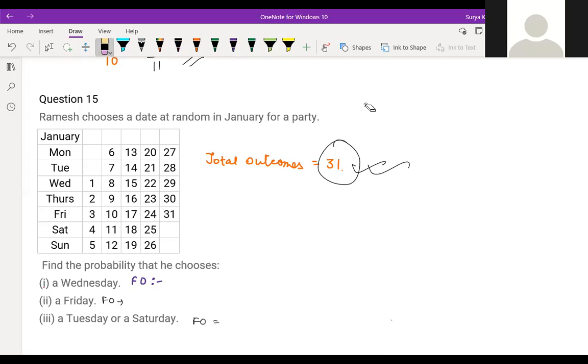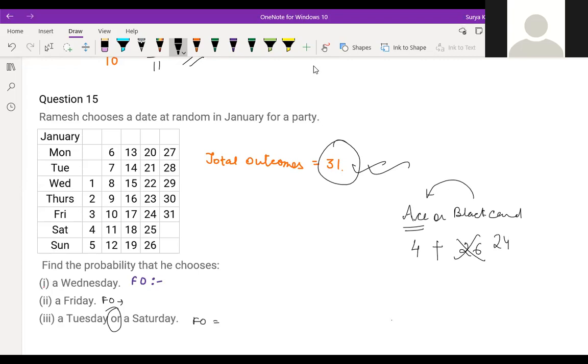So if or is coming into the picture, remember that or is addition. But that day should not repeat. Suppose he asks you ace or black card. In this case, don't blindly add. Ace cards are 4, right? So 2 black cards are already coming into this. Total black cards are 26, but don't write 26. You should write 24. Is it clear, children?